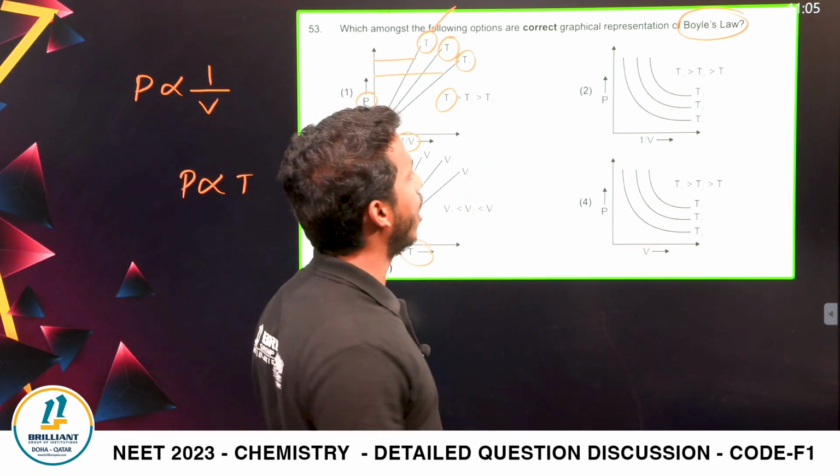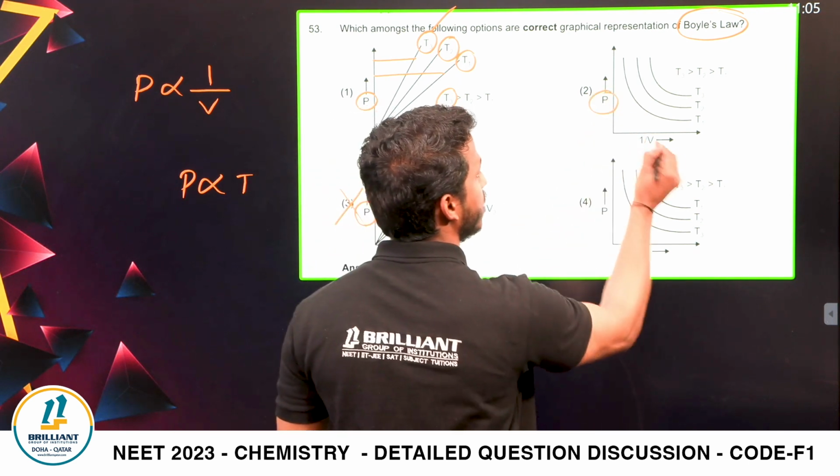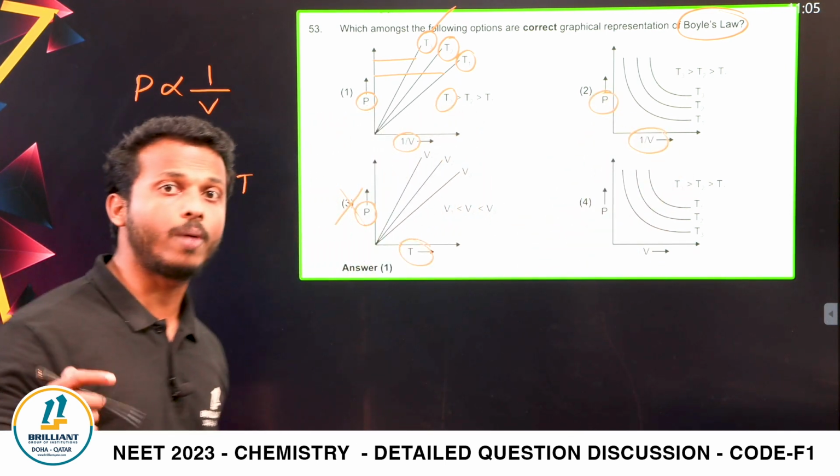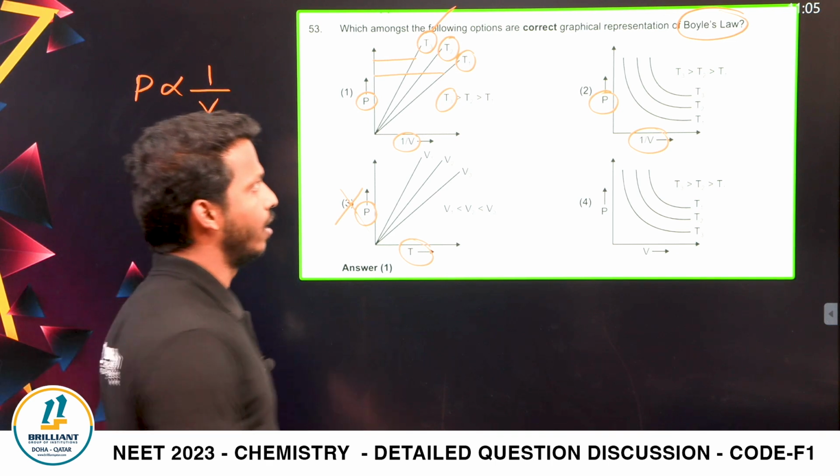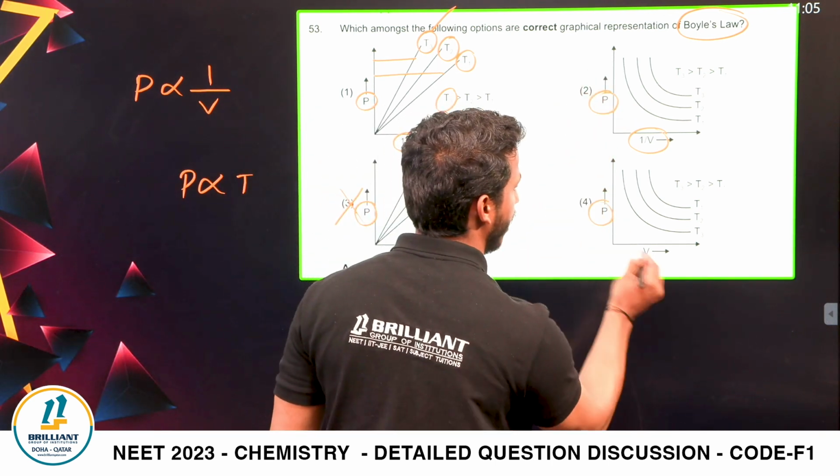Why? What is wrong in option number 2? Pressure against 1/V should be directly proportional, right? This is inversely. What about pressure against V?